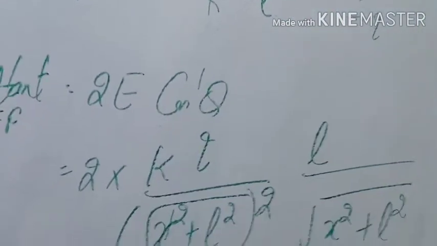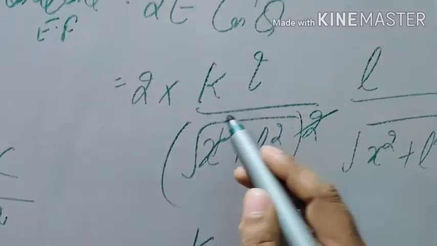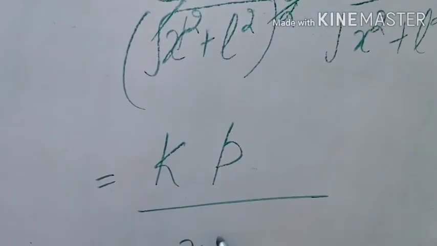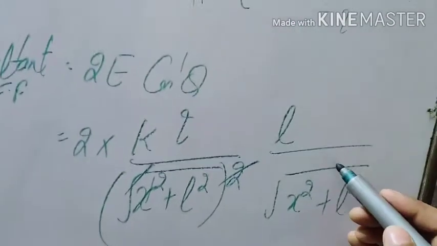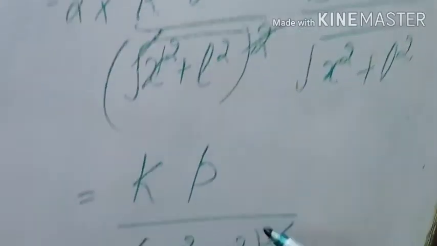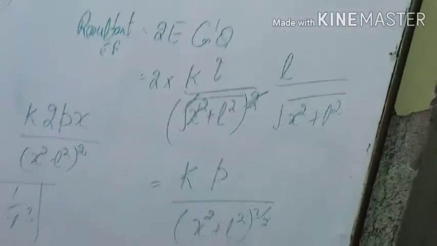Q into 2L is P, and this will cancel out with this. So you will get (X square plus L square) power 3 by 2, because the base is same, the powers will be added, 1 plus 1 by 2, 3 by 2. So Q into 2L is P.